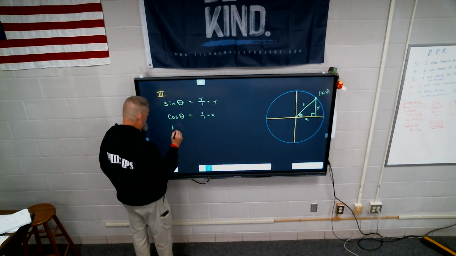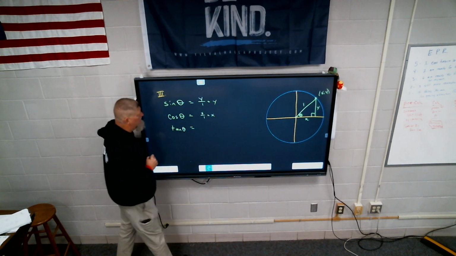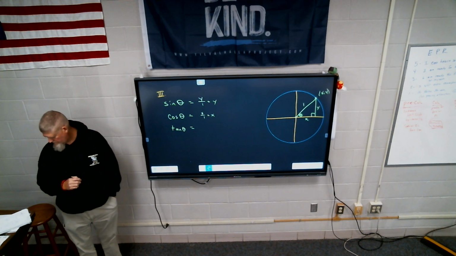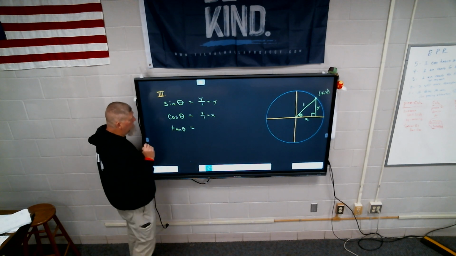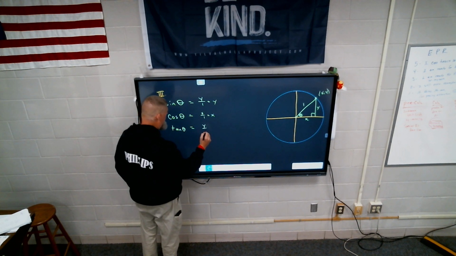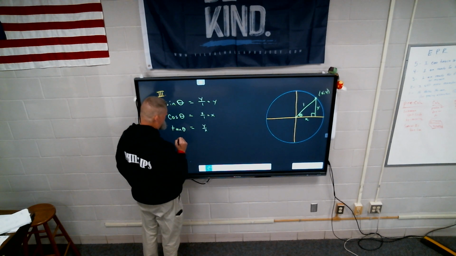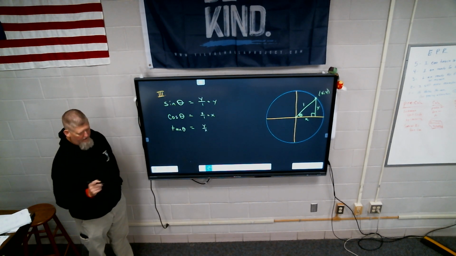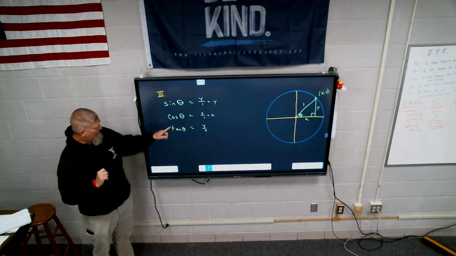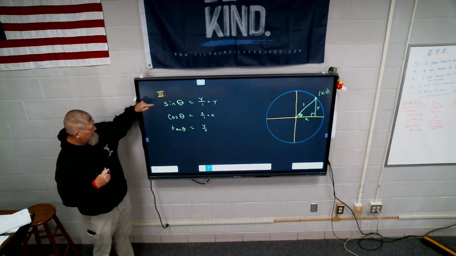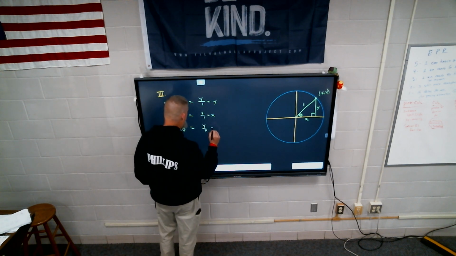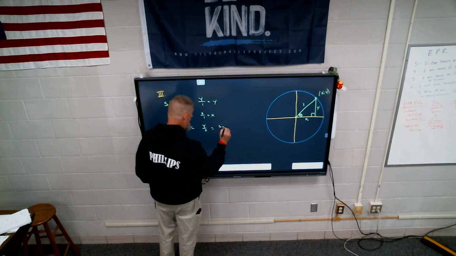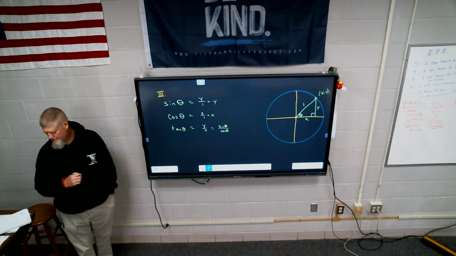All right, what about the tangent of theta? Which is opposite over adjacent. So that's going to be what over what? Y over x. Can't go any further with that, right? However, y is called what? Y is the sine of theta, right? And x is the cosine of theta. So I could say that the tangent is going to be equal to the sine of theta divided by the cosine of theta.